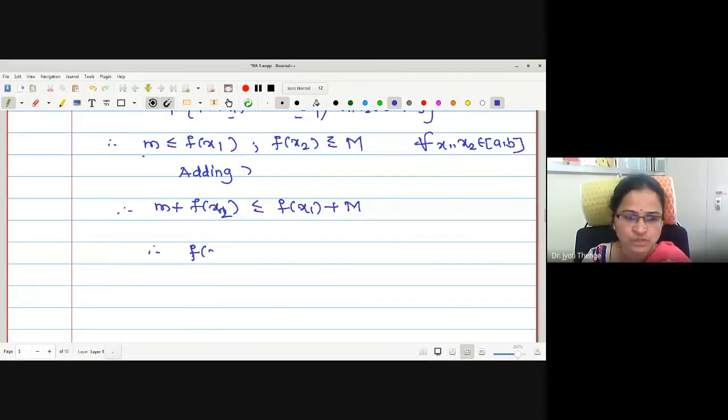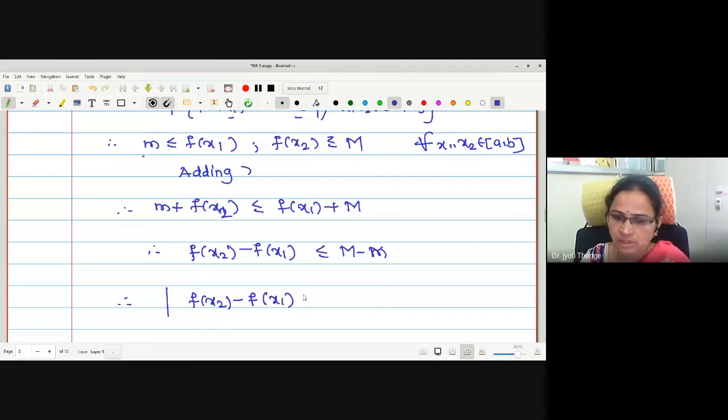I can write f(x2) minus f(x1) is less than or equal to M minus m. What have we proved with this? Whatever the nature of the left-hand side, positive or negative, it is less than or equal to capital M minus small m. Therefore, may I write modulus of f(x2) minus f(x1) is less than or equal to M minus m.